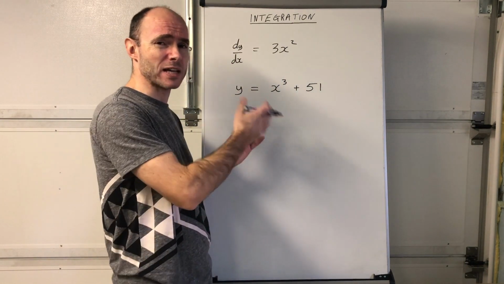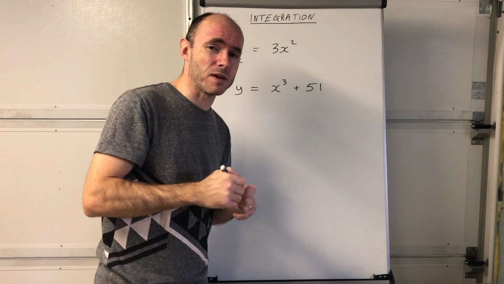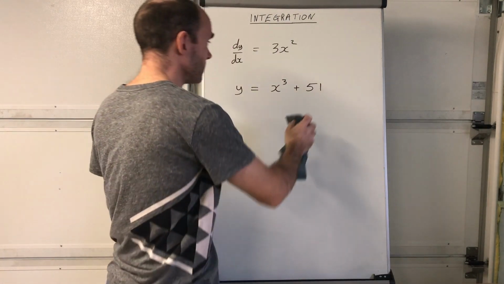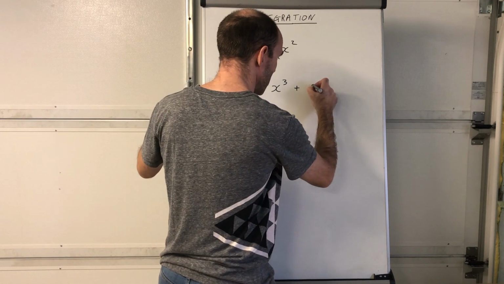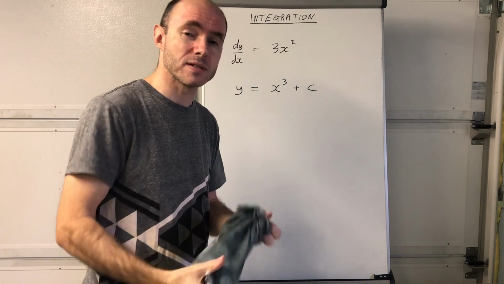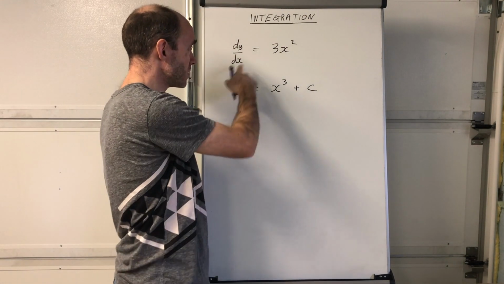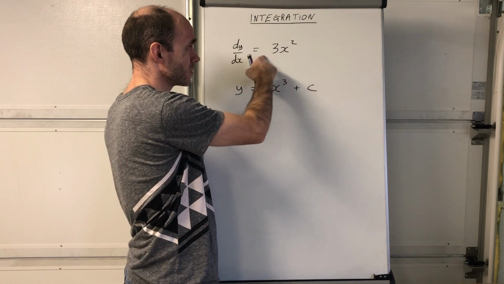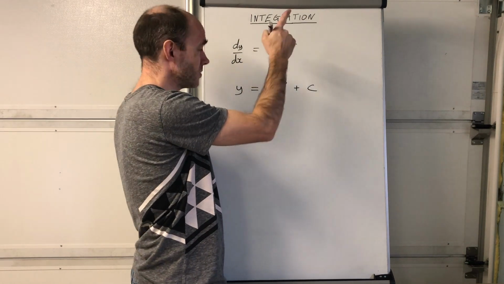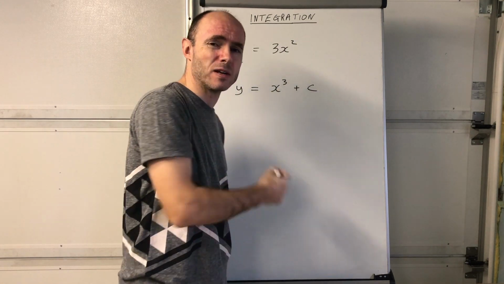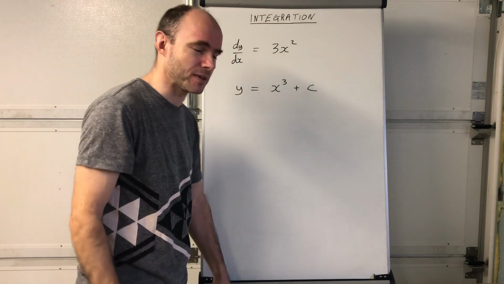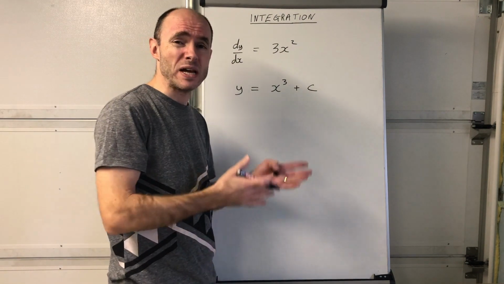But it's going to be x cubed plus some other value. That other value is very important, and we call that the constant of integration, plus c. So the potential answers for dy/dx equals 3x squared, as a function of what y is in terms of x, are y equals x cubed plus some value c, where c is any real number. And that is it. That's what integration is all about.